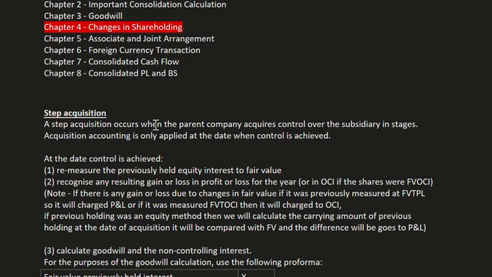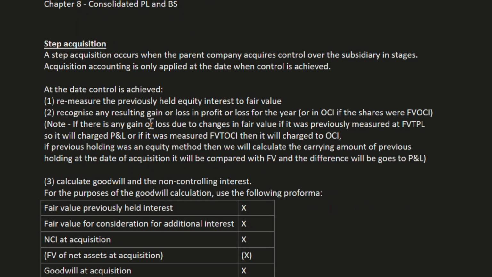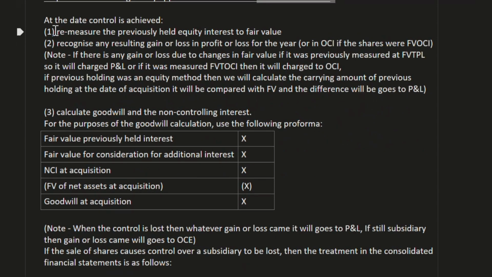A step acquisition occurs when the parent company acquires control over the subsidiary in stages. Acquisition accounting is only applied at the date when control is achieved. So this is important. Acquisition accounting is applied at the date when control is achieved.